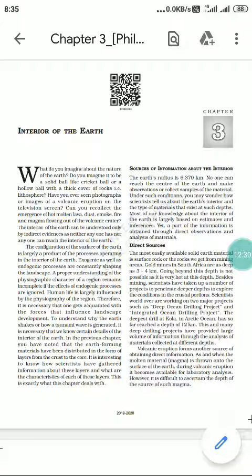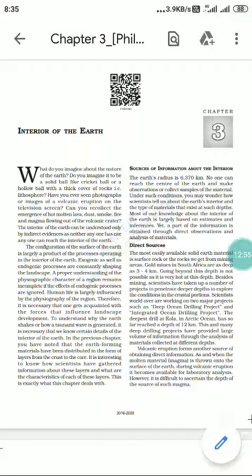Exogenic forces are very slow. So that's why the exact physiographic characteristics or exact landscape can be better understood with the study of endogenic forces.